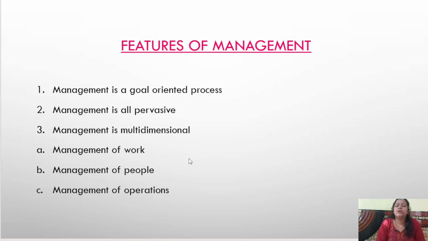So this management will combine the work of all the individuals. They will assist in how to accomplish the organizational goals. The ultimate objective of management is to achieve the organizational objectives. So we can simply say that management is a goal oriented process. Management is done for the purpose of achieving some goal in the organization.